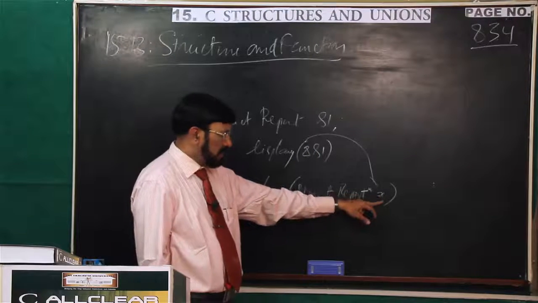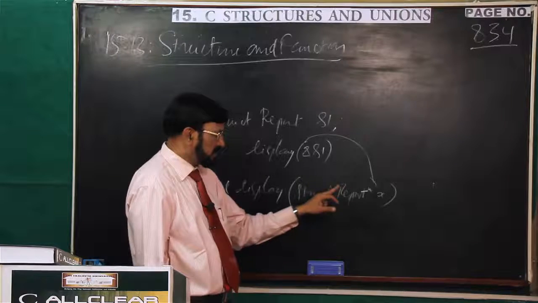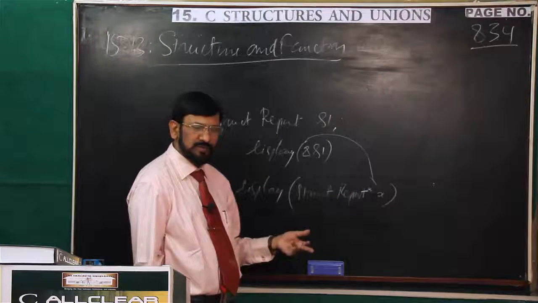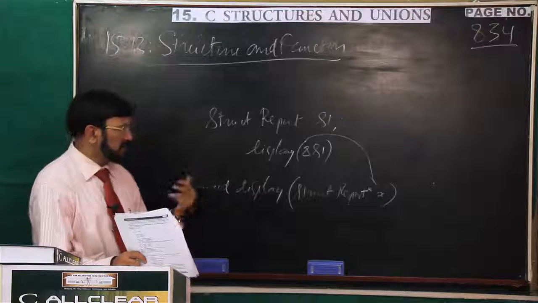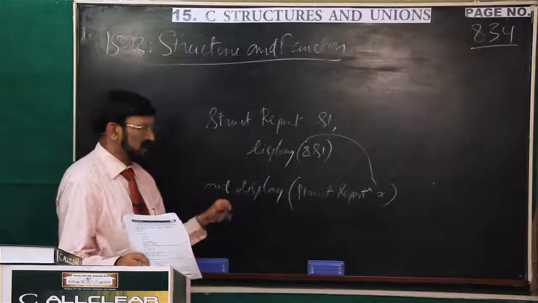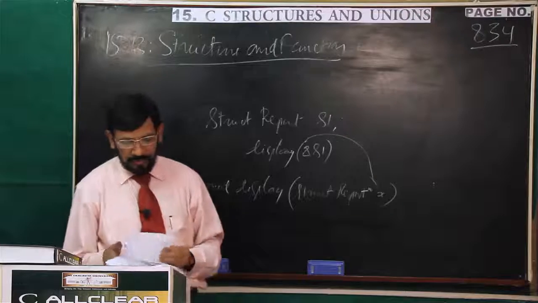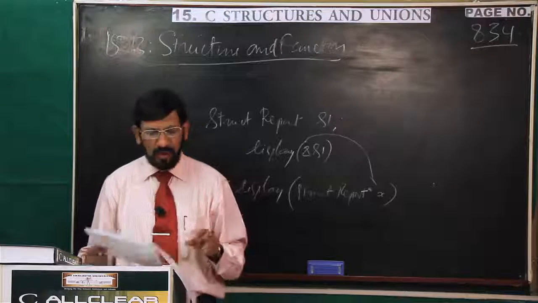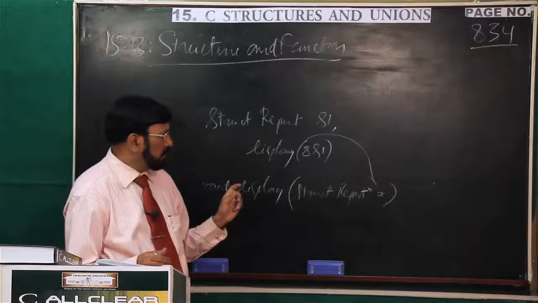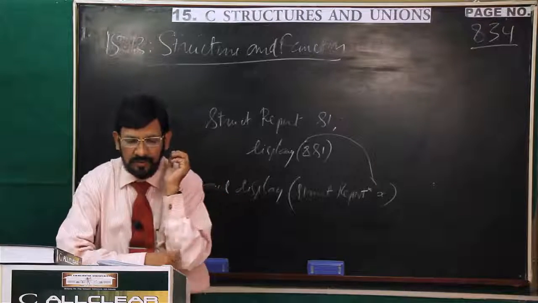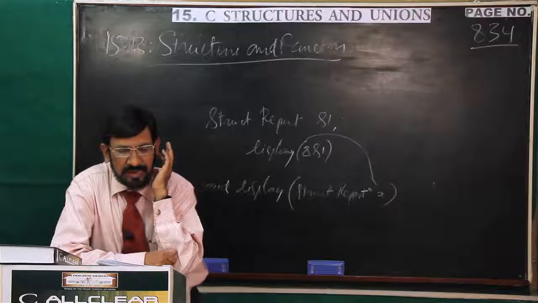Pointer of the same type. Structure report type pointer X receives it. Thereafter, the value stored at the address, by indirection we can use the values. So I have given 4 programs, 2 on pass by value and 2 on pass by address. Just you have to thoroughly study this, then only you can understand that.